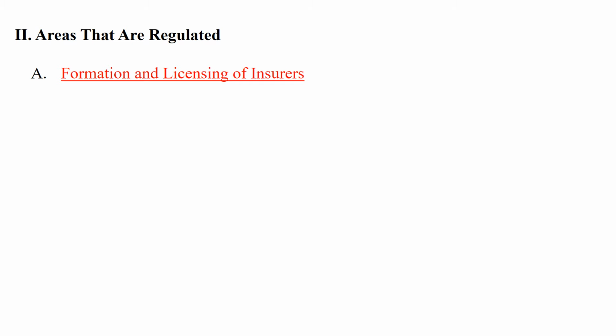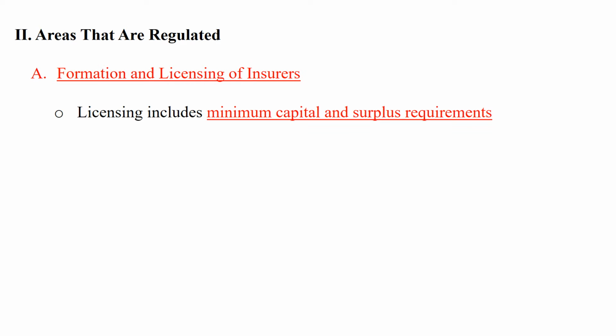Now, let's see what areas are regulated. Basically, every area. First area, formation and licensing of insurers. All states have requirements for the formation and licensing of insurers. In other words, a new insurance company needs to be licensed to do business.